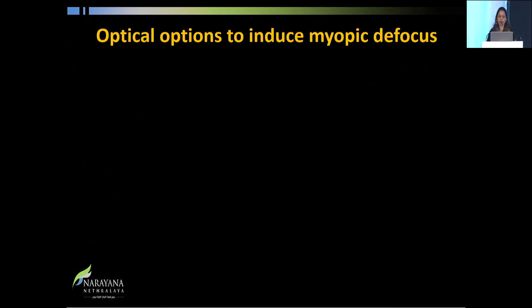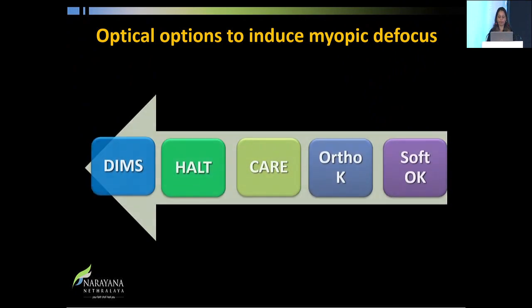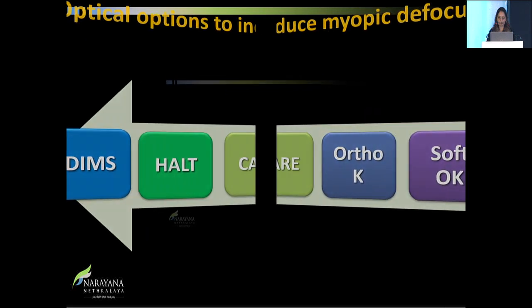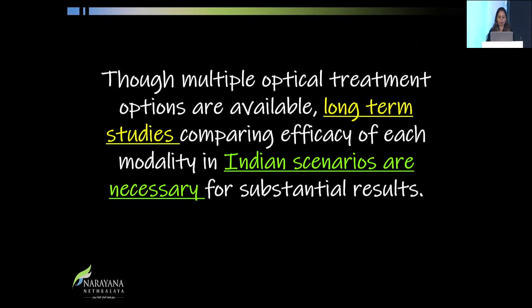To summarize, what are the various options to induce myopic defocus? We have the DIMS glasses, the Stellest with the HALT technology, the CARE by Zeiss, the ortho-K and the soft contact lenses, which are presently available. But unfortunately, we have no long-term studies in the Indian scenario, and they are necessary, and we don't have them.